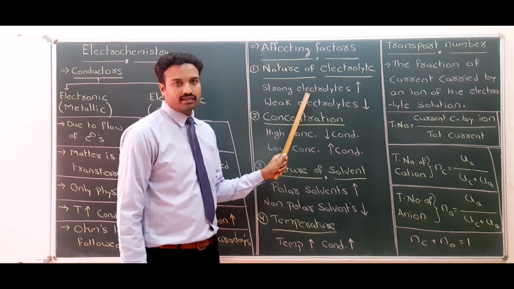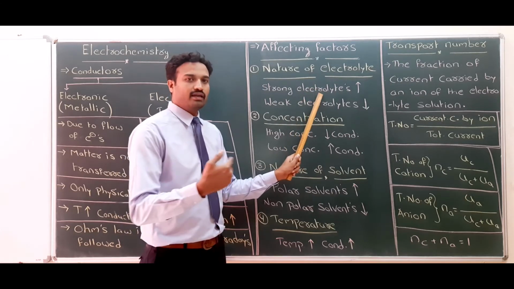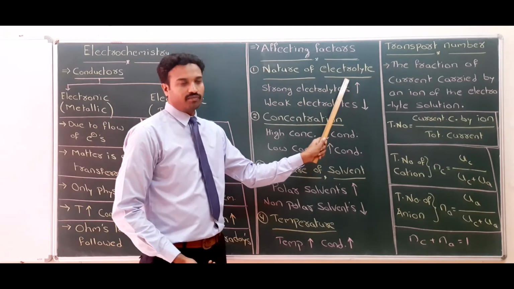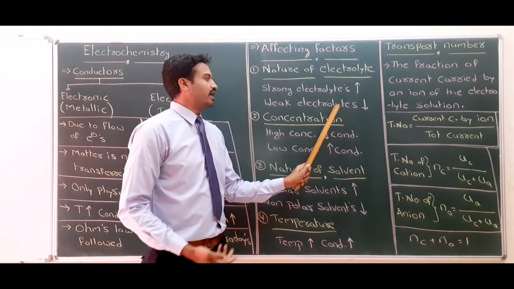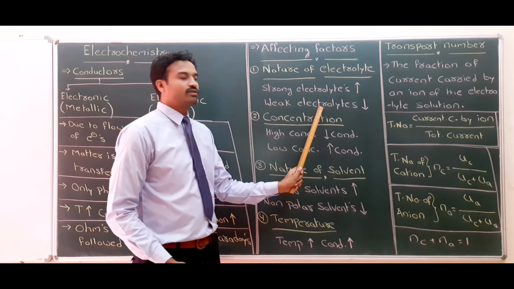For example, sulfuric acid is a strong acid, so ionization is more, the number of ions is more, and so conduction is more. Acetic acid, CH3COOH, is a weak electrolyte. Ionization is less, so conduction is also less.